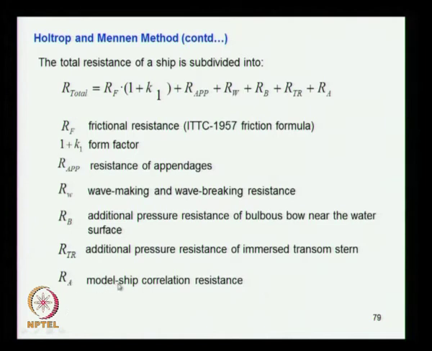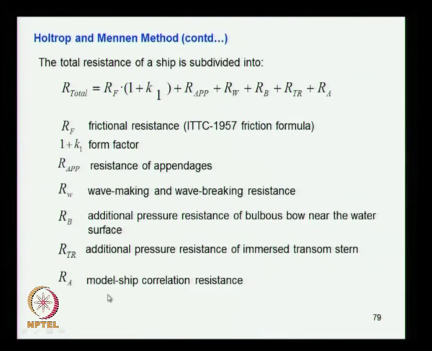Then you know there is a model ship correlation allowance which we discussed. The correlation allowance is given when you do the resistance estimation for prototype ships, because the model, which is normally made of wax or fiberglass or other materials, has a very high surface finish. But a ship is not going to have such a good finish. It will have all the weld joints, or it may have plate deformations between the frames.